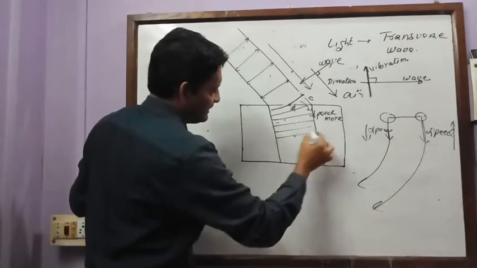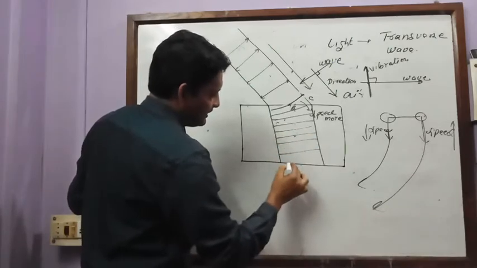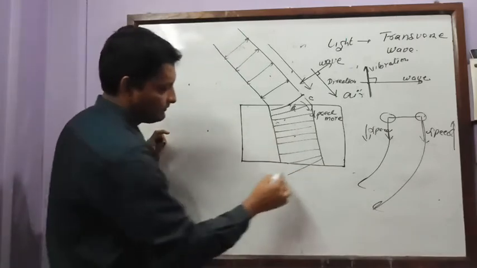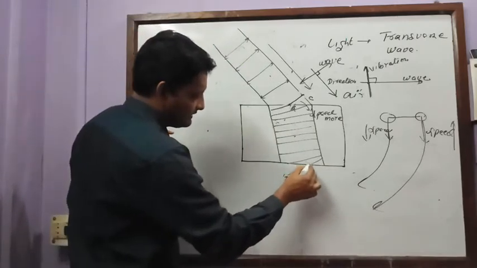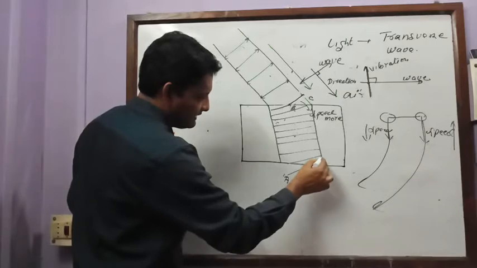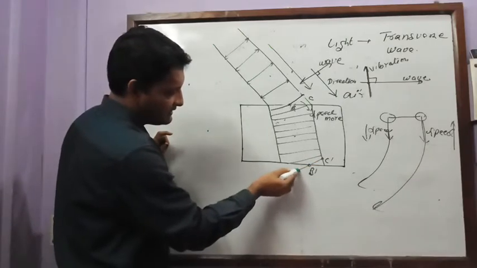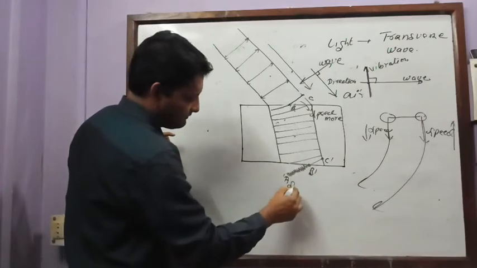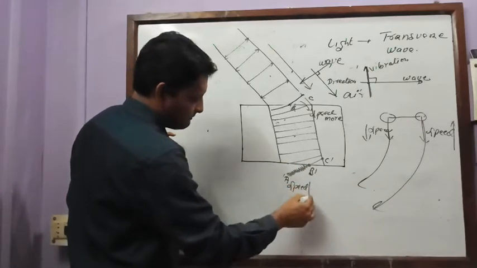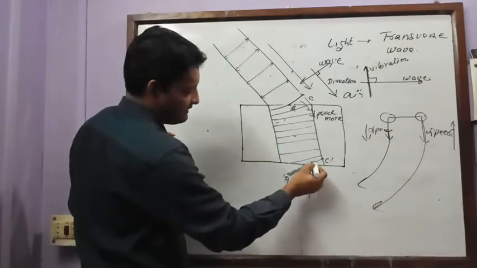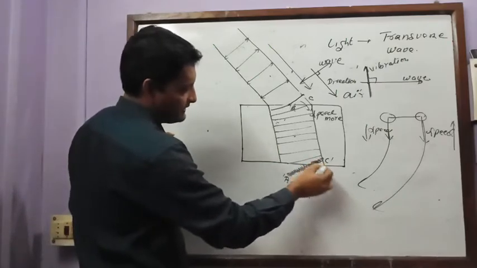Now we still have the wave. When it comes here, what happens? Again this is A dash, this is B dash, and this is C dash. Now this part of the wave is traveling with more speed, and this part is traveling with less speed.